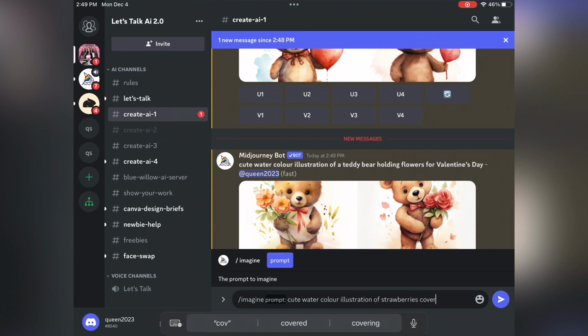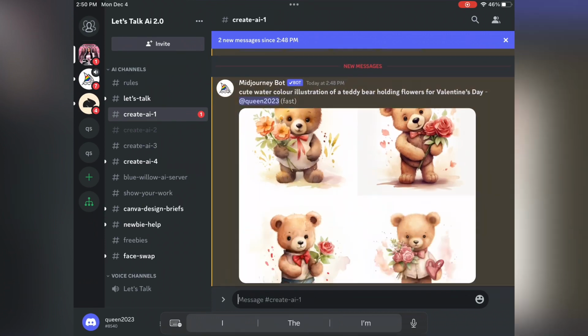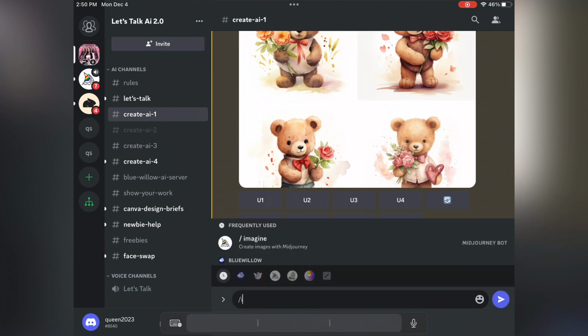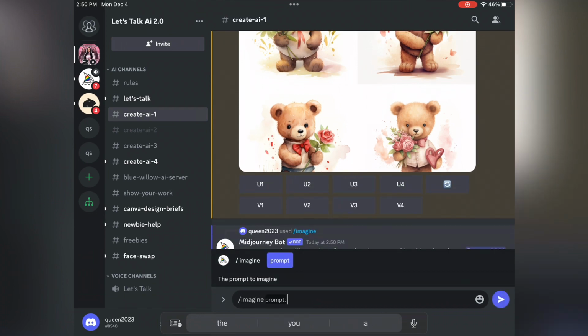What I'm trying to work on though is making everything cohesive, and it's actually quite difficult. I know that there's a way, but it does take a little bit of practice, and that's what I'm trying to fine-tune. Because if you want it all in the same kind of colors and shades, it does take practice, but it can come out really beautiful.